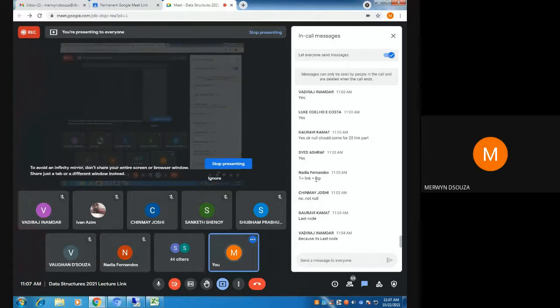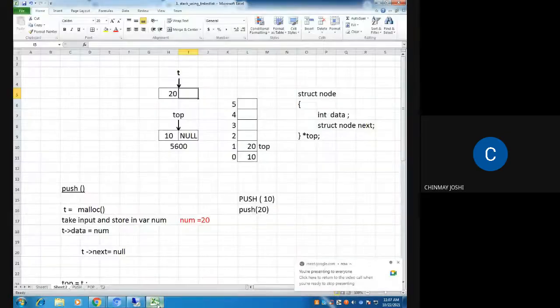Because there's nothing pointing to the previous node. Chinmay, why are you saying that it should be not null? Yeah, we can't traverse backwards in a linked list. So if we make it null, then the whole point of stacks, last in first out, will not be happening there. Okay, so it's not happening there.